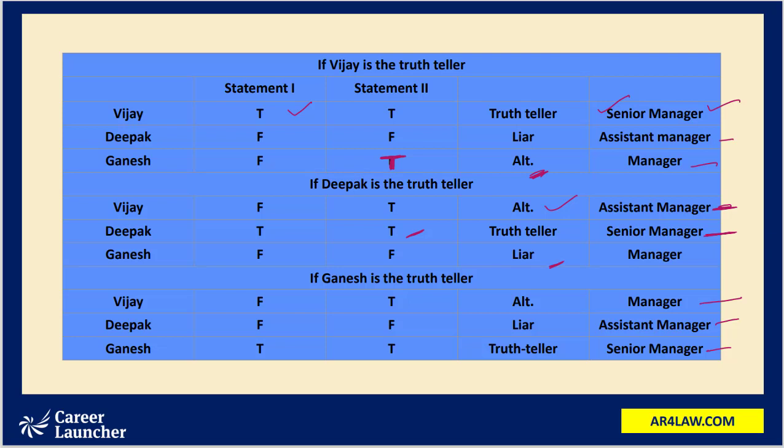When we took Deepak to be the truth teller, the manager was again Ganesh, and when we assumed Ganesh to be the truth teller, Vijay was the manager. So in all three circumstances, Deepak was never allotted the position of manager. So Deepak is the one who can never be the manager.